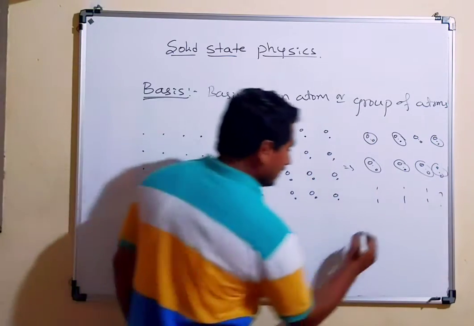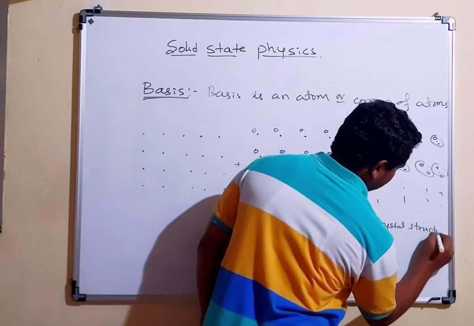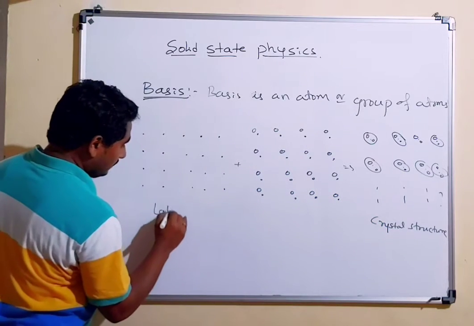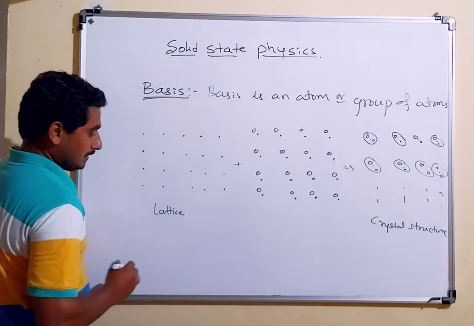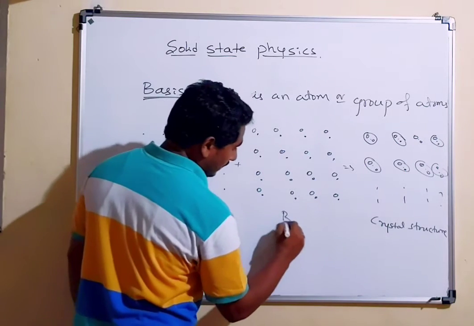So this is a crystal structure. This is the formation of the crystal structure. These are the crystal lattice, and these are bases.